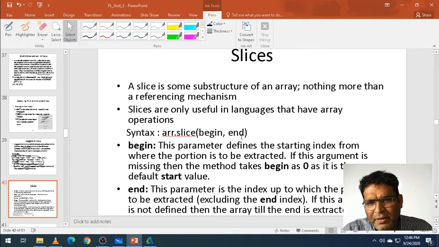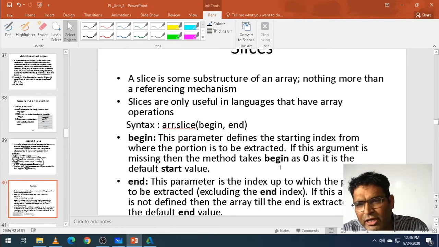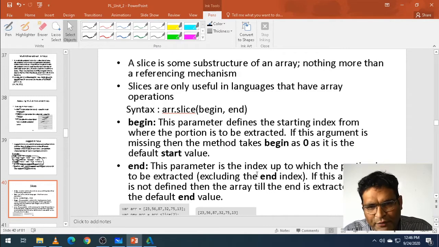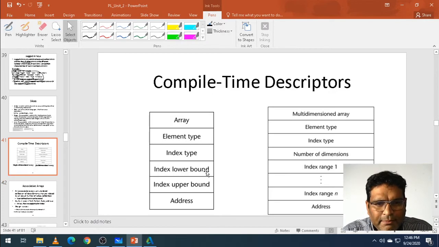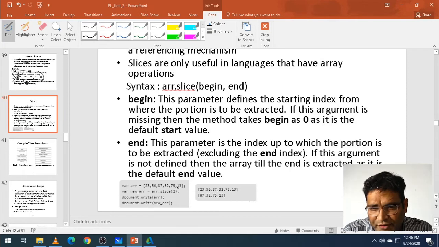Syntax for slices: begin, where it is going to start, and end, where it is going to end. The begin portion defines the starting index. If you haven't defined it, take it from 0, and the end is the index where we have to stop. The example I have shown here is an array 23, 56, 87, 32, 75, 13, sliced from 2.